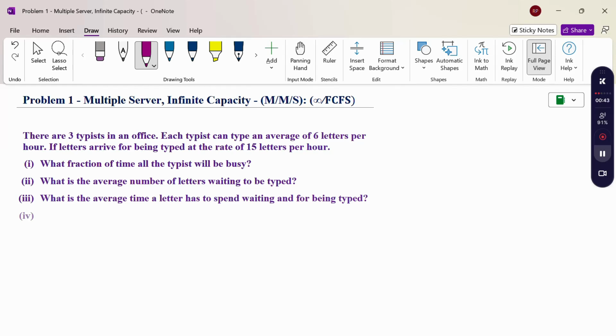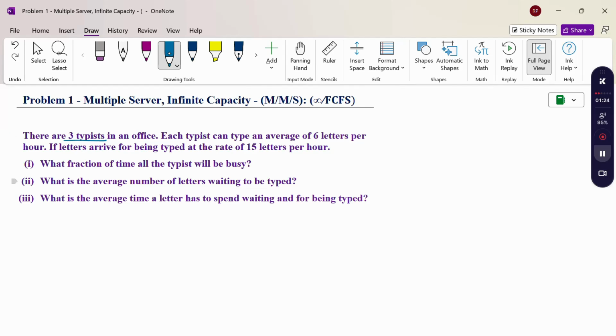So first of all, check whether the given problem is a single server or multiple server. Here 3 typists are mentioned, therefore the problem is multiple server. Then check whether the problem is infinite capacity or finite capacity. Generally, finite capacity is mentioned in the problem, such as a limit on waiting up to some number of customers. But here nothing is mentioned, so we can consider the given problem as infinite capacity. So multiple server, infinite capacity. This is the model finalized.